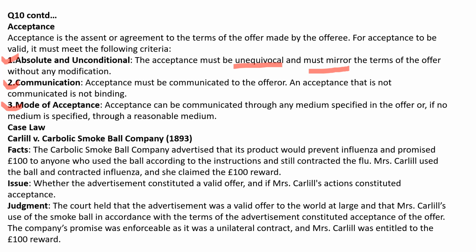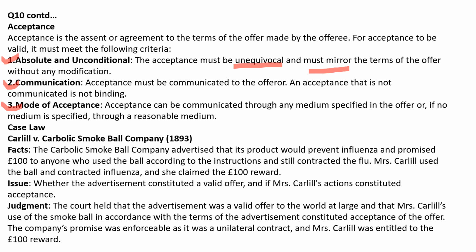The Carbolic Smoke Ball Company advertised that its product would prevent influenza and promised £100 to anyone who used the ball according to the instructions and still contracted the flu. Mrs. Carlill used the ball and contracted influenza, and she claimed the £100 reward. Issue: whether the advertisement constituted a valid offer and if Mrs. Carlill's actions constituted acceptance.